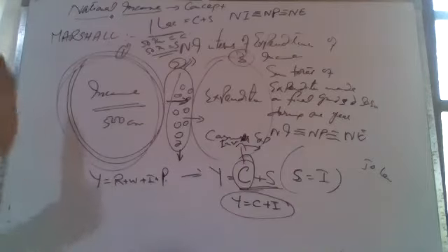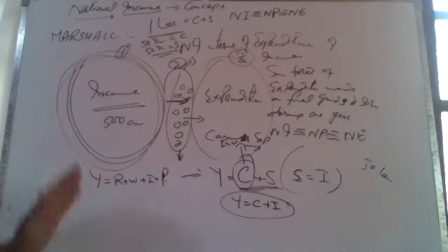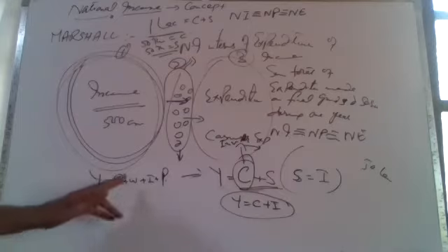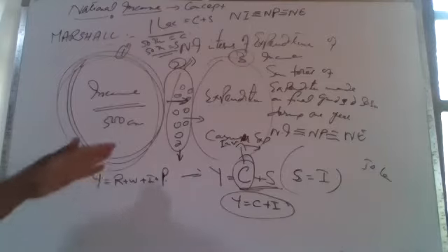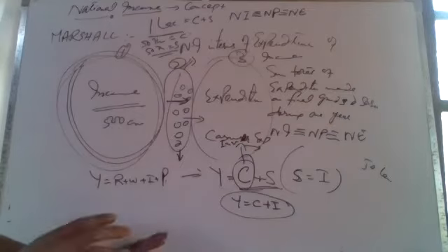National income is sum total of income earned by all the factors of production in an economy during a period of 1 year. That income is like rent, wages, interest and profit. Or in other words, we can say national income is sum total of rent, wages, interest and profit earned during a period of 1 year.